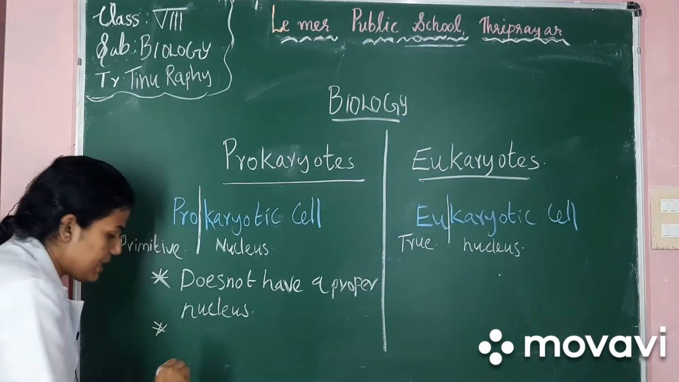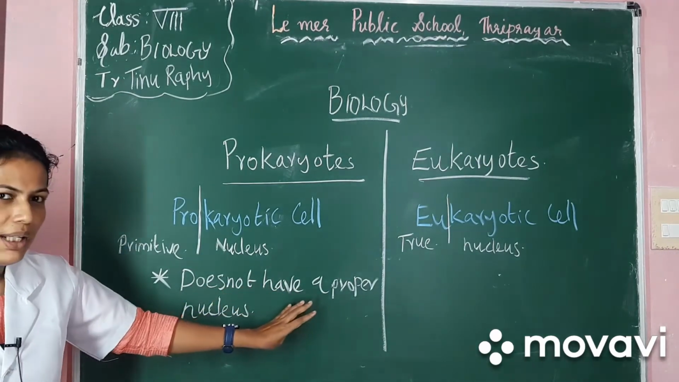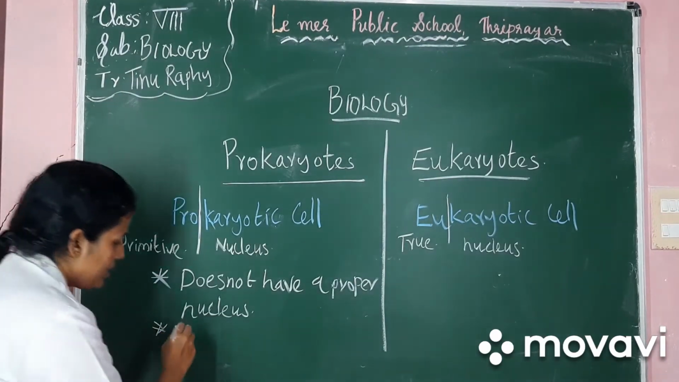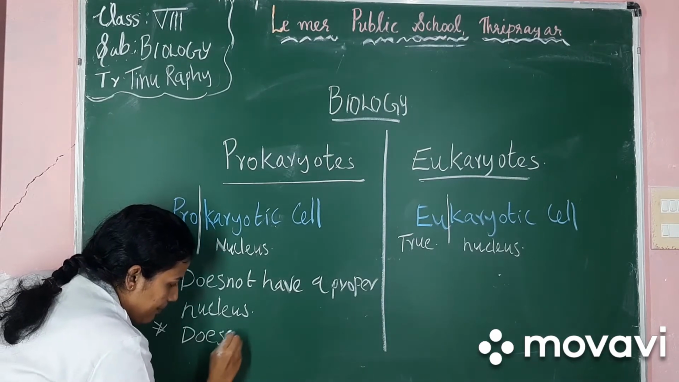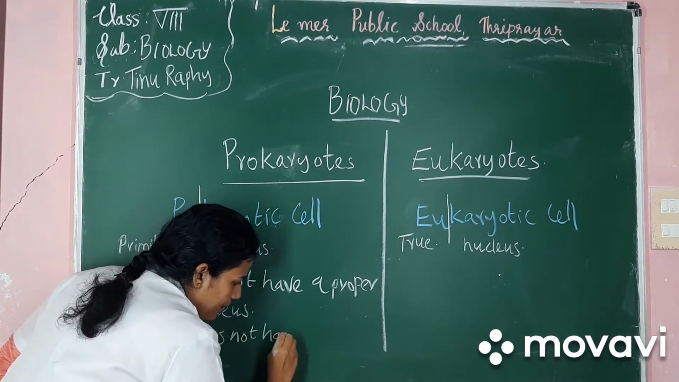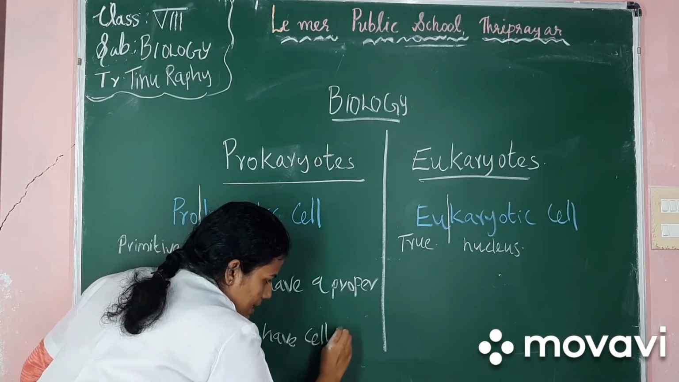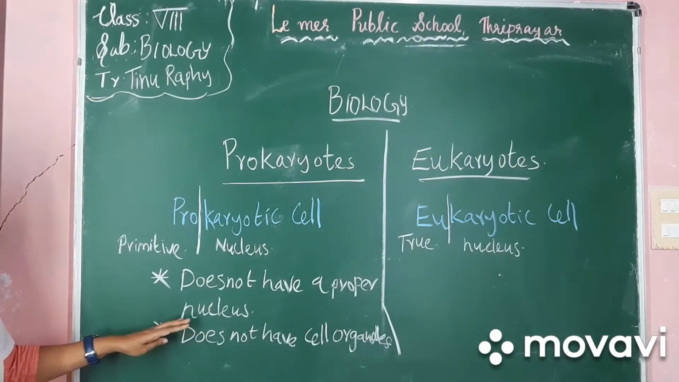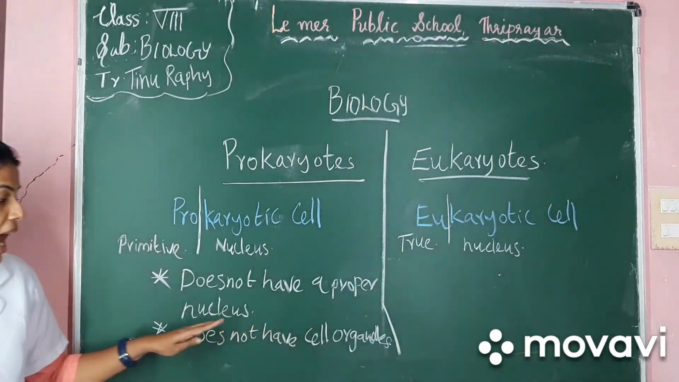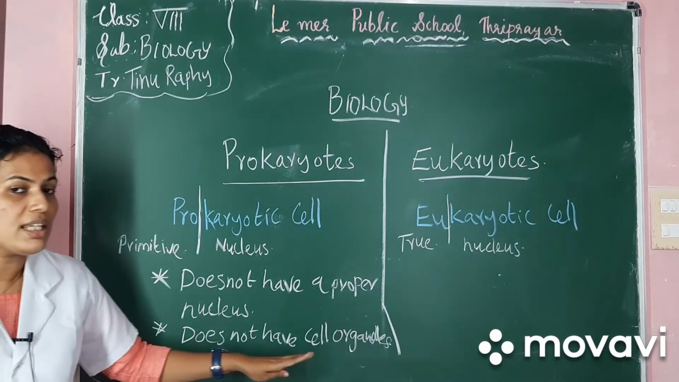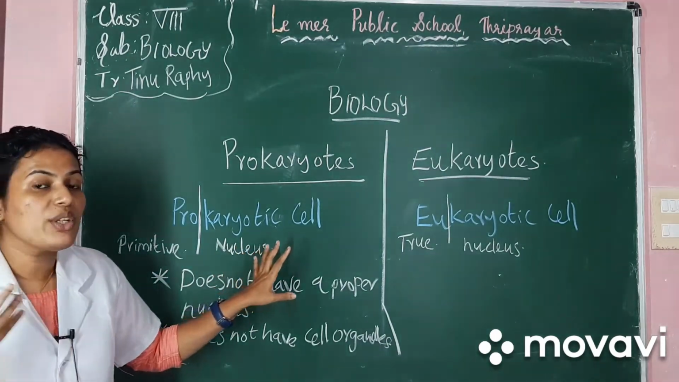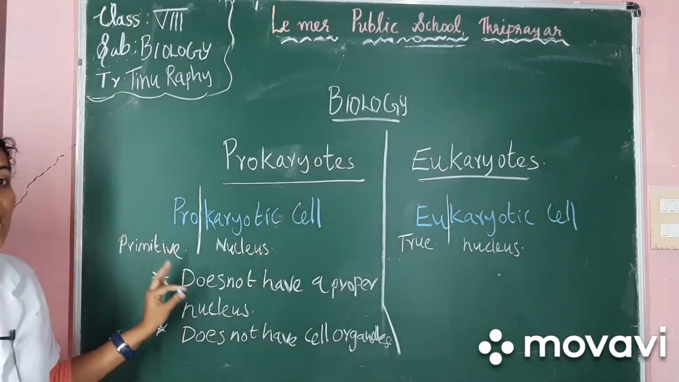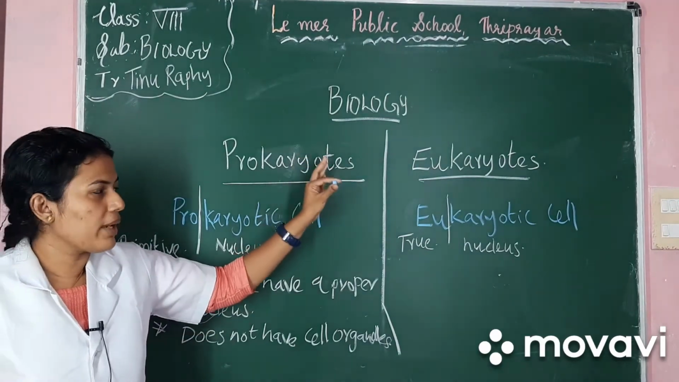Now the second feature is they do not have a nuclear membrane, and also they do not have any cell organelles. So the prokaryotic cells do not have any proper nucleus, and also do not have any cell organelles. And the organisms which have prokaryotic cell are called prokaryotes.